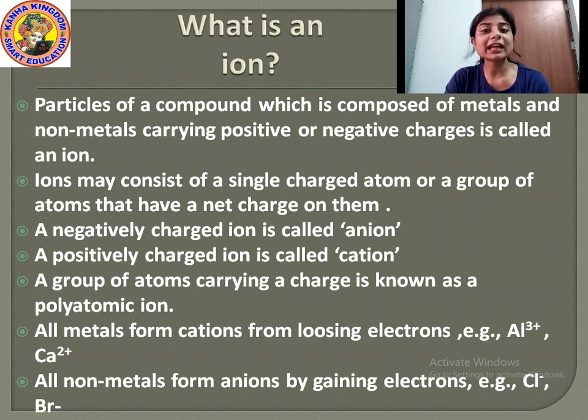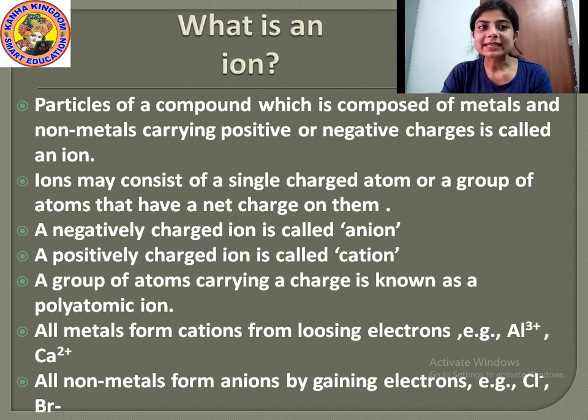That is the charge of the metal aluminium. Then calcium is 2+. That means the charge it carries is 2 plus. That means it is forming a cation. Understood?